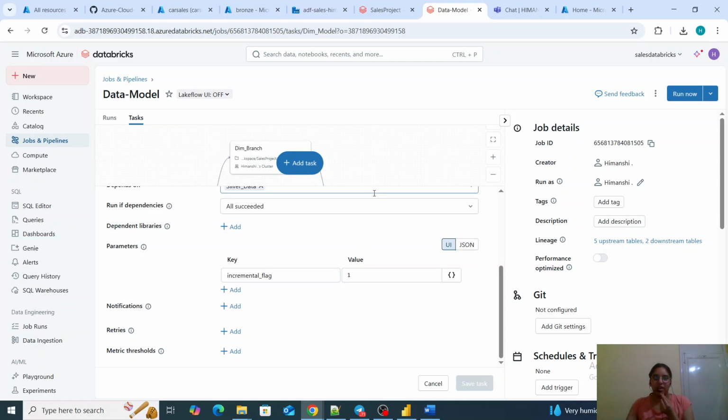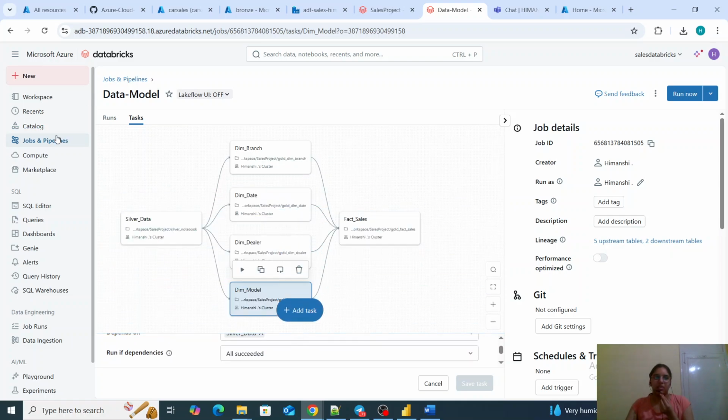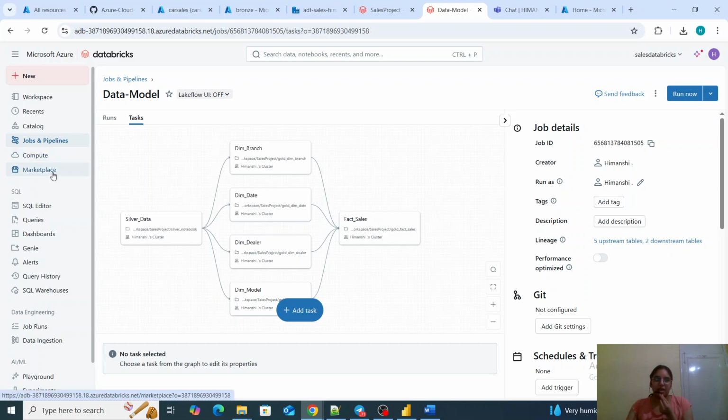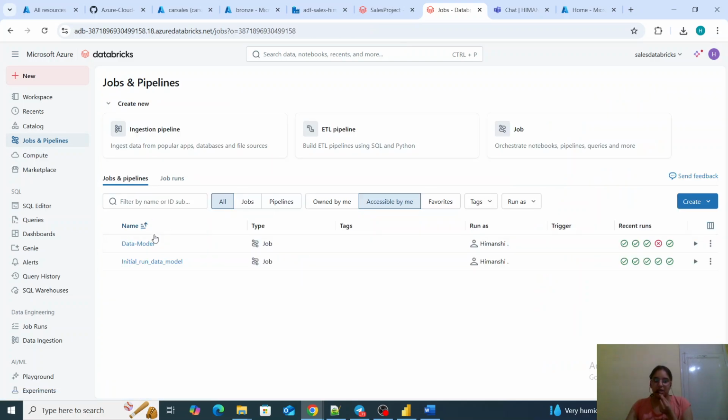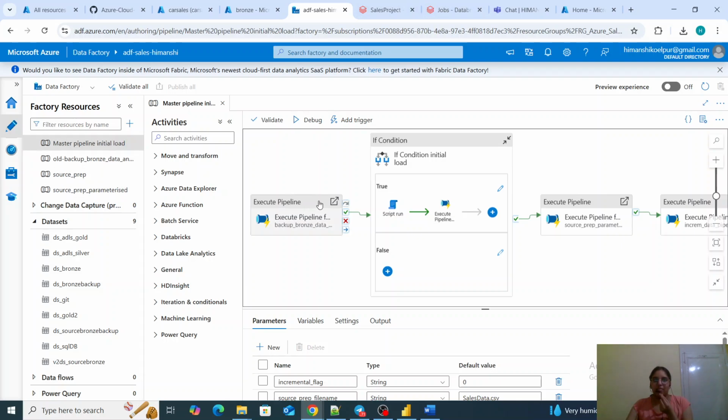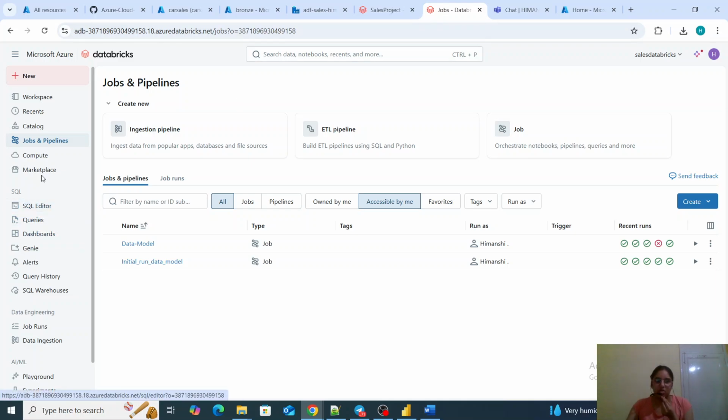So we can do it over here also, but the thing is, in our Data Factory everything is integrated, but over here it is just silver load, gold load and fact table. So that's why I have created one pipeline which will execute all these things from a single click. We can do it separately over here also, but before that we need to have data in the bronze layer, so we need to trigger individual pipelines from ADF. But in our ADF, this is the master pipeline. In a single click it will execute whatever we want. So we can do it that way also according to our needs.